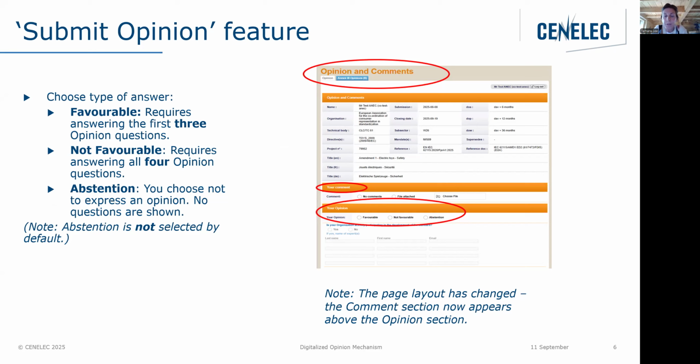If you choose the favorable answer, you will be required to answer 3 opinion questions. And if you select the not favorable, you'll be required to answer all four questions. And the system will send you a pop-up message if, for example, you forget to answer a question. You won't be able to go further. You'll have to answer the questions. So it's an interactive approach. You can move to the next slide, Hulda.